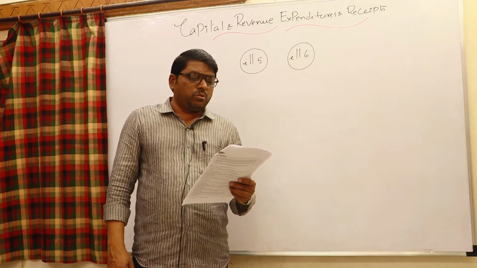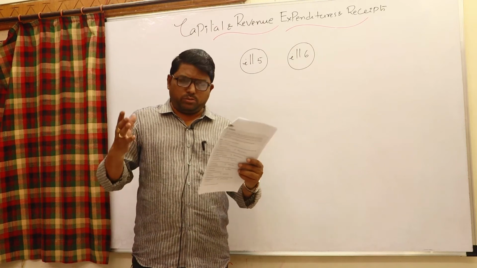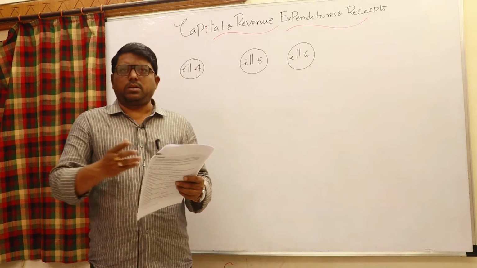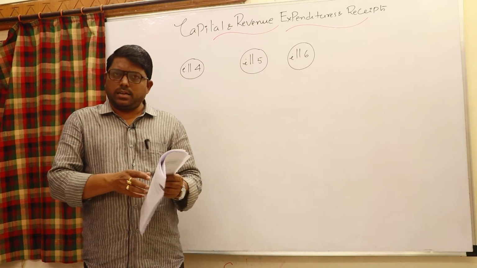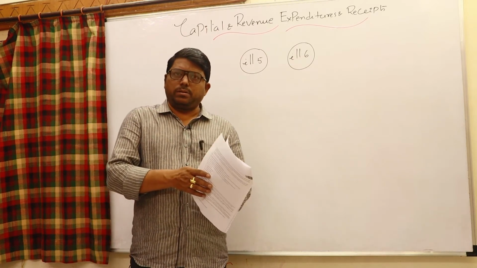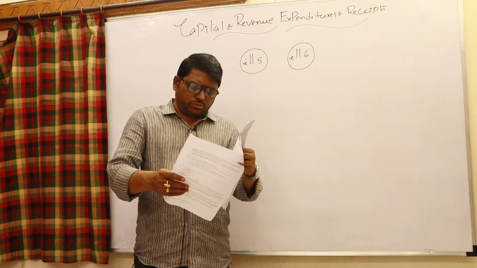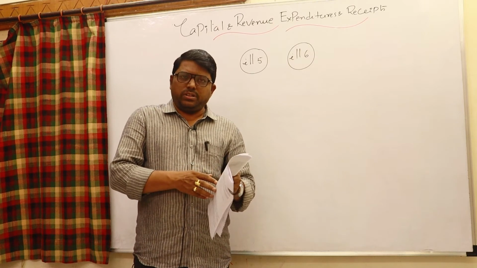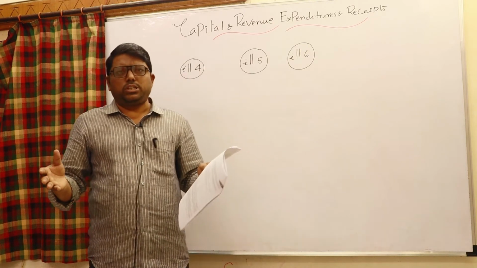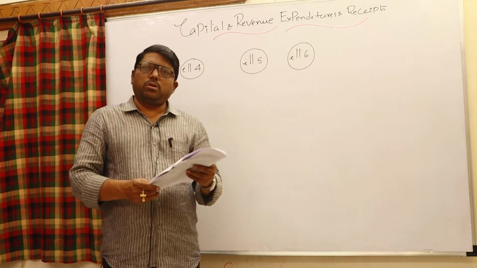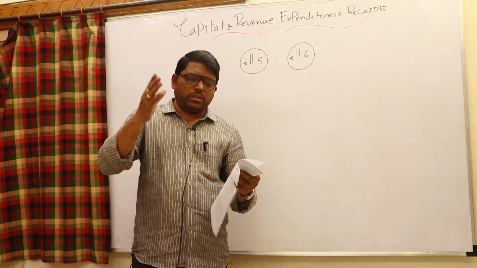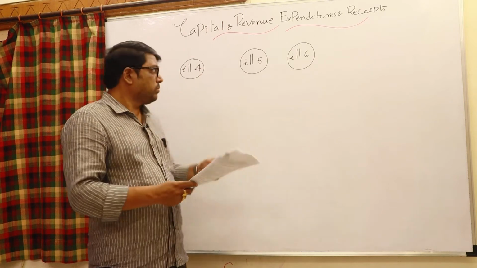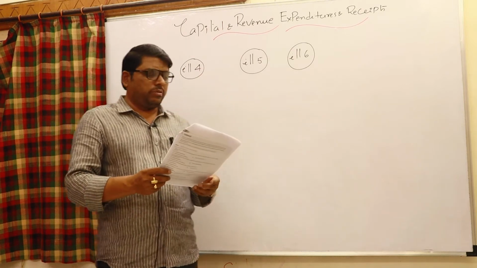But since the amount involved is very significant and huge, it may be better to defer it over future years. It is better to write off over a certain number of years rather than in 1 year, because the amount is very huge. It is already said that sometimes an amount is also material. When the amount is very huge, even though it is not a capital payment, generally the board of directors takes the decision to write off over a number of years. Okay, that is simply illustration 4. Come to illustration 5.